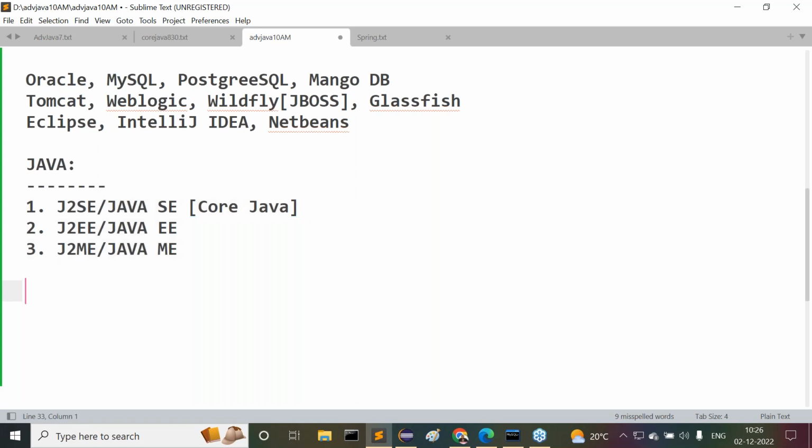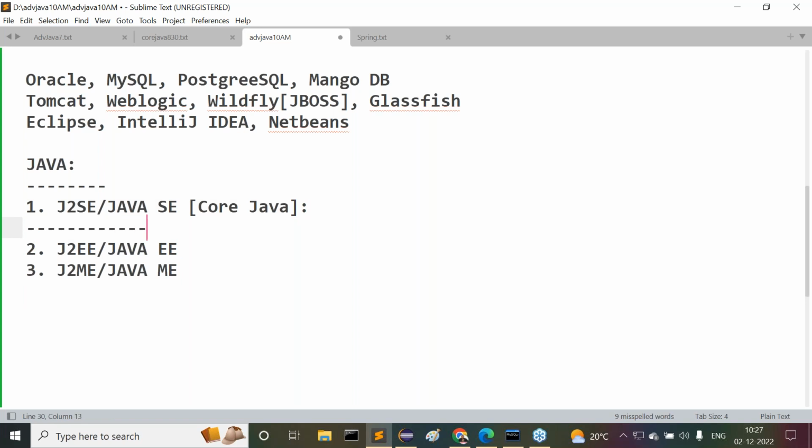Previously you might have understood core Java, advanced Java, and J2EE. That terminology or classification is totally wrong. As per Java standardization, Java is available in the form of three modules. What are the three modules of Java? J2SE, J2EE, and J2ME. Observe carefully.